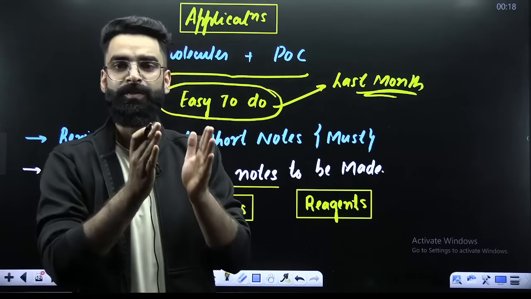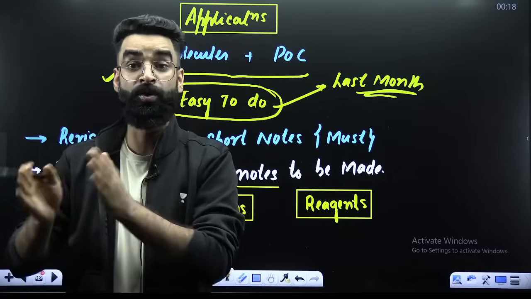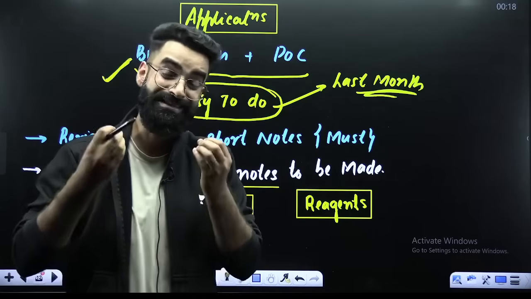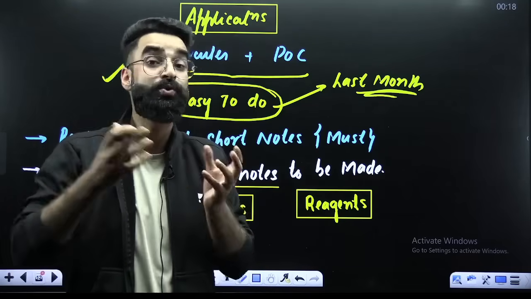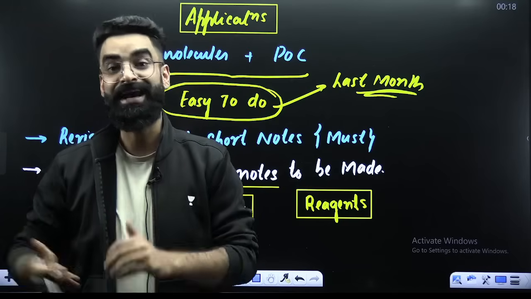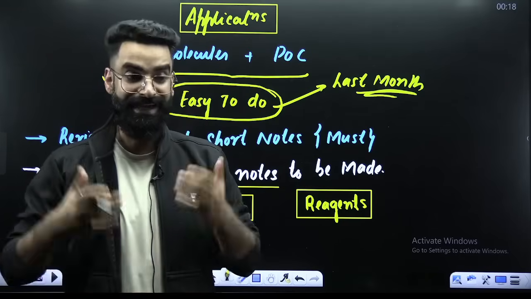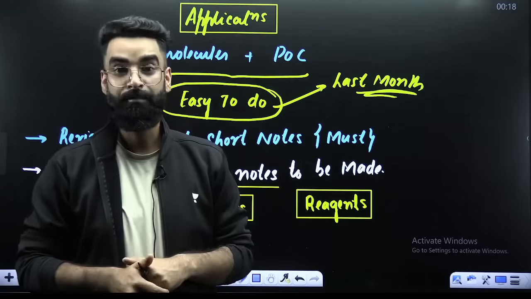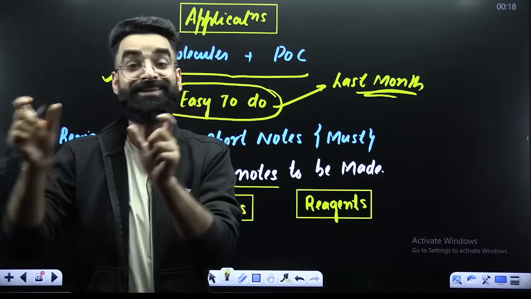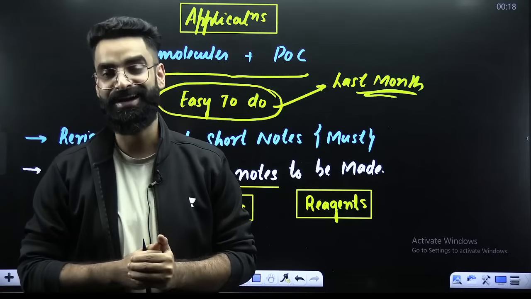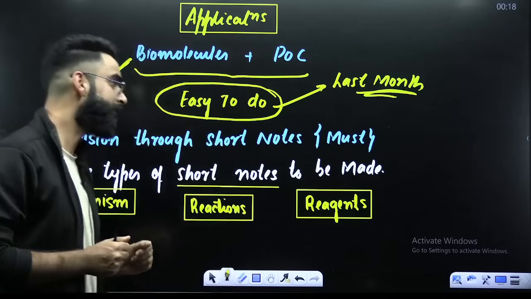Because of class notes, you will definitely be making some 2 to 3 notebooks when it comes to organic chemistry. And it's really difficult to revise those 2 to 3 notebooks at the end. You get that mental pressure automatically by seeing those big, thick notebooks which you would have made in the classes. So what is better over here?